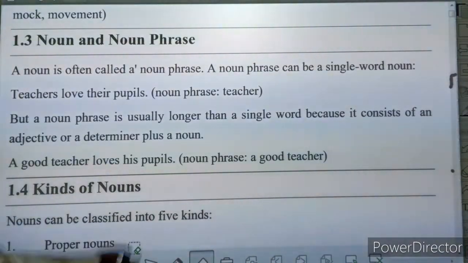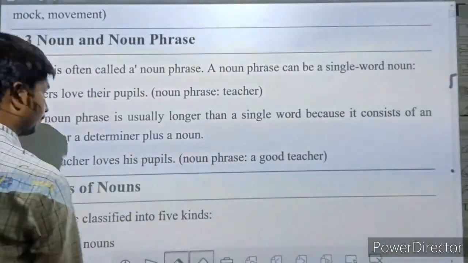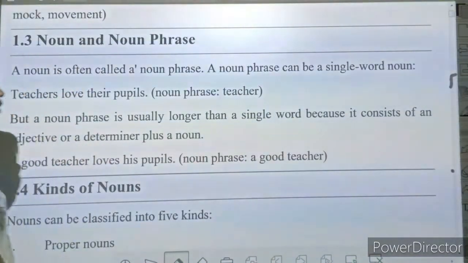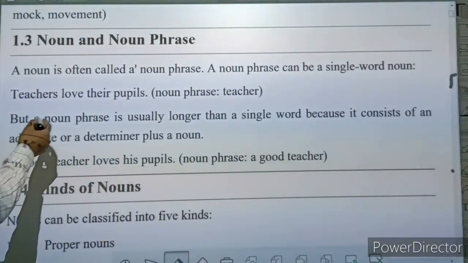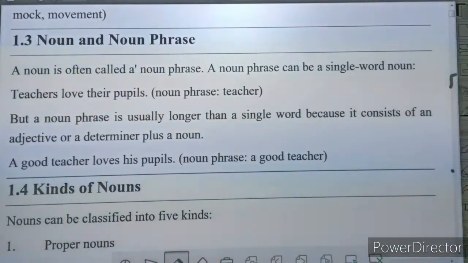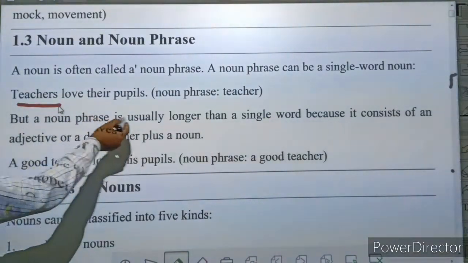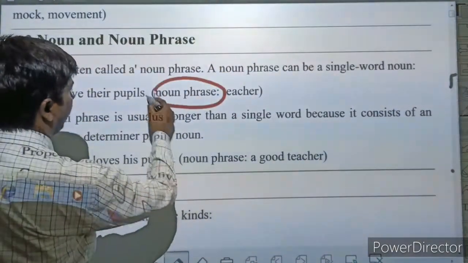A noun phrase can be a single word noun, like teachers love their people. You can see the noun phrase here.